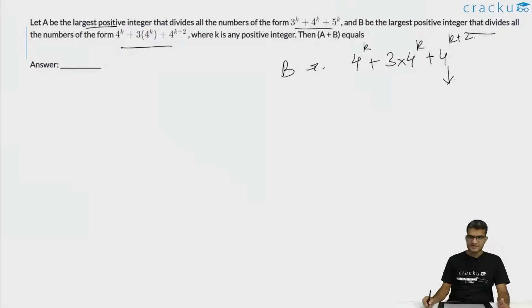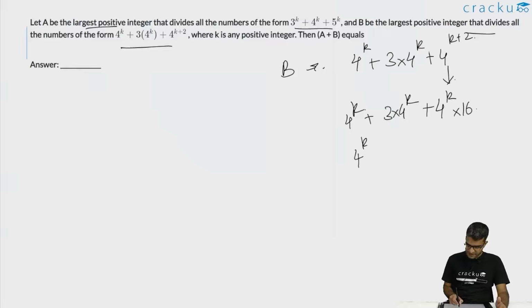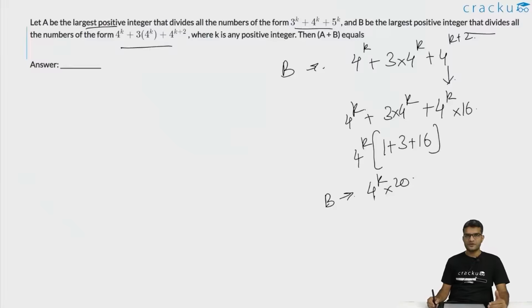4 to the power k plus 2 is basically of the form 4 to the power k into 16, because that is 4 to the power k into 4 square, plus 3 into 4 to the power k, plus 4 to the power k. So now if you take 4 to the power k common, this is 1 plus 3 plus 16. This is equal to 4 to the power k into 20. So B is the number which divides every number of the form 20 into 4 to the power k. So the value of B will be, when k is equal to 1, 80.